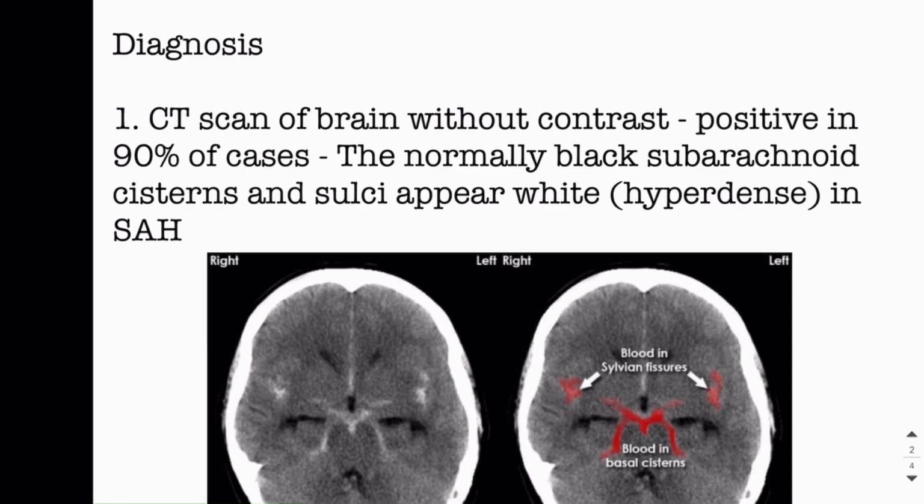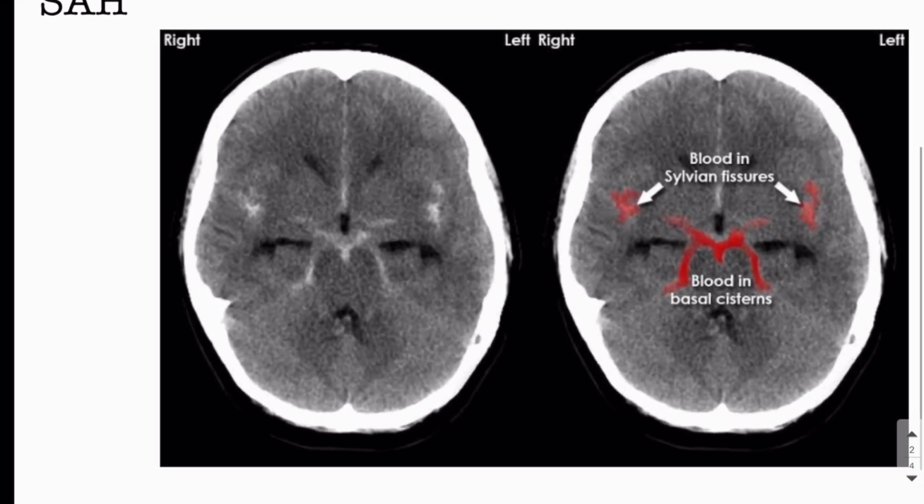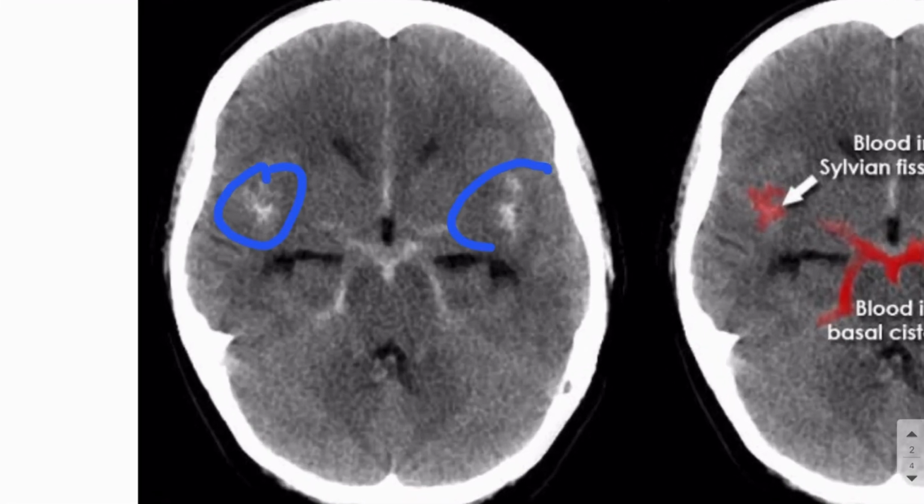How do we diagnose the subarachnoid hemorrhage? It's diagnosed using CT scan of brain without contrast. And the CT scan is positive in 90% of the cases. So what do we find in the CT scan? Normally, the areas that we see whitish over here are normally black. So what do you see in the CT scan of the subarachnoid hemorrhage? You see white or hyperdense areas due to the filling of blood in the fissures and cisterns.